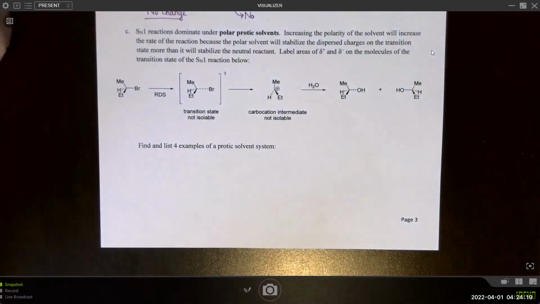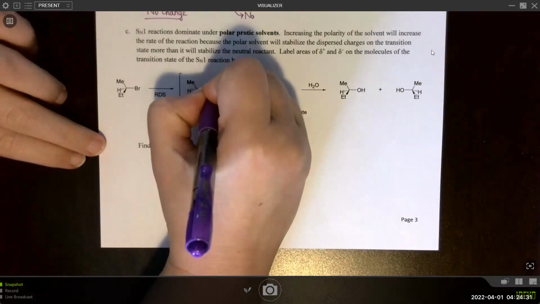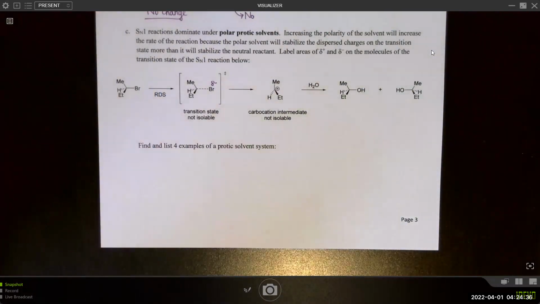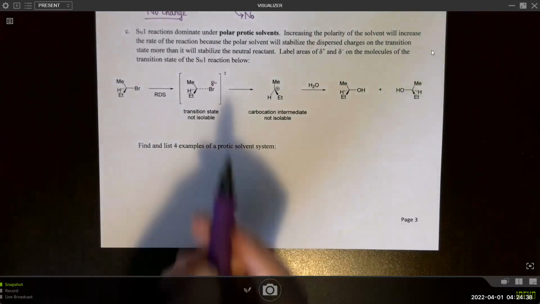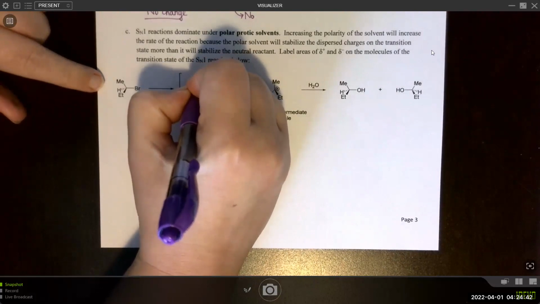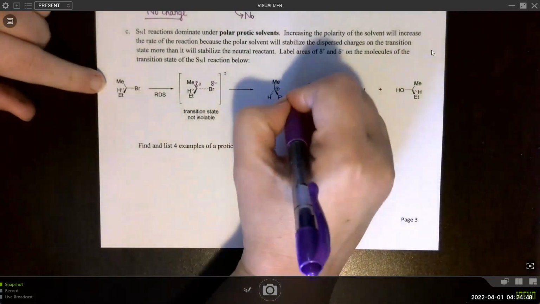Label the delta positive and delta negative areas on the molecules of the transition state of the SN1 reaction below. Right, so recall that as this bond breaks, the bromide is partially on its way to being formed. So it's not a full negative, but it's a partial negative. And the carbon starts to take on this partial positive character. For some reason, we lost the bromide here.